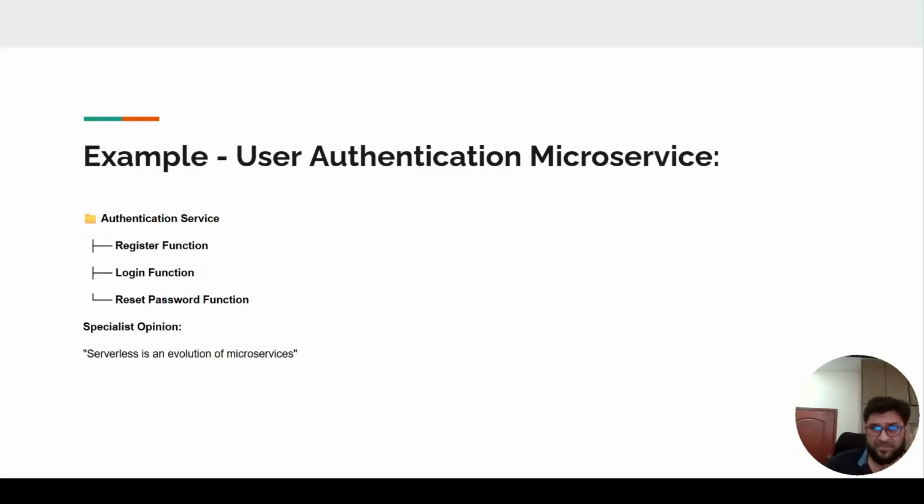So this is one example. If you have an application, this is one microservice of that application: user authentication. In user authentication, we will have a registration function, a login function, and a reset function. So these three components create a user authentication microservice. This is one example.